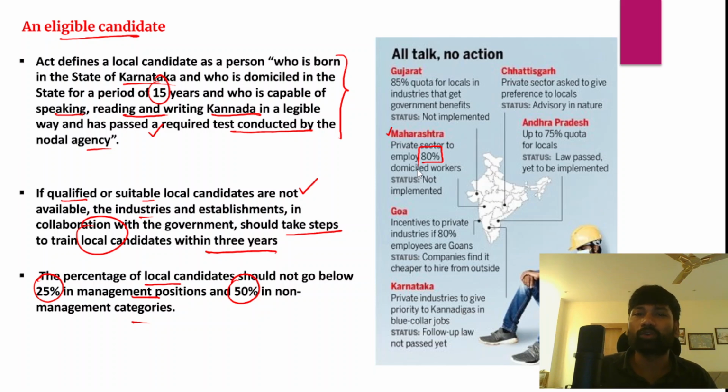for people who belong to the state of Maharashtra. However, it is not yet implemented. And Gujarat also reserved 85% of total jobs for the locals in industries. So you can go through all these states which have come up with different quotas for the locals who belong to that particular state.